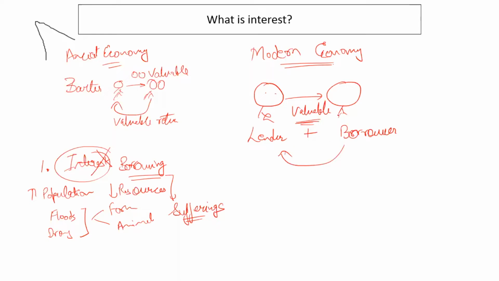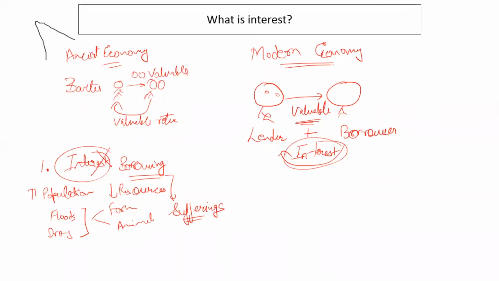He should receive something more than this valuable from this borrower. So this something which would be more than the value which has been lent to this borrower is called interest, right?